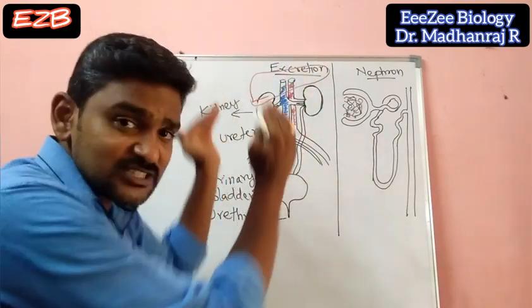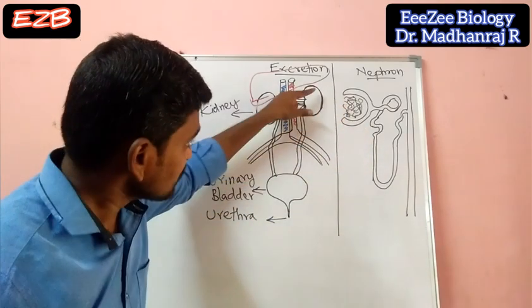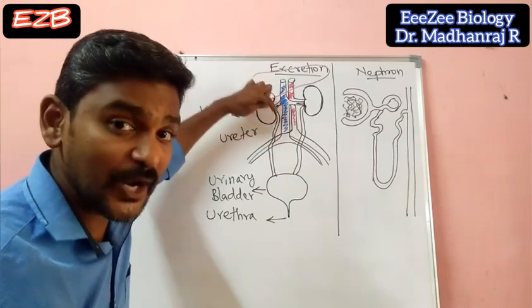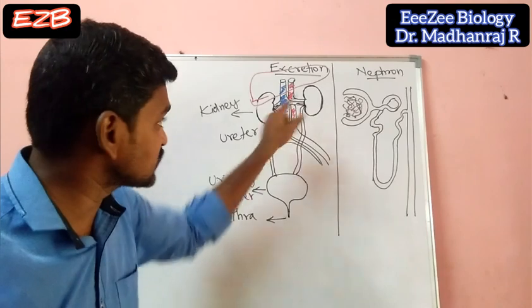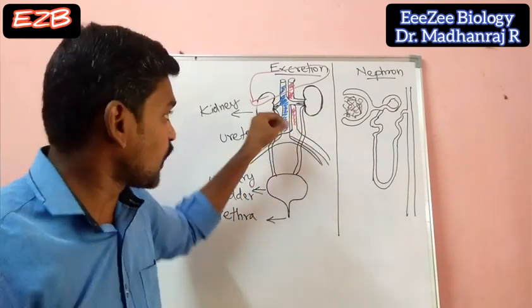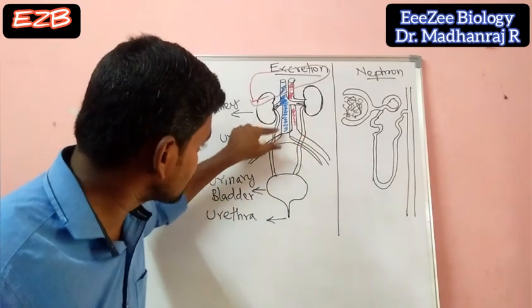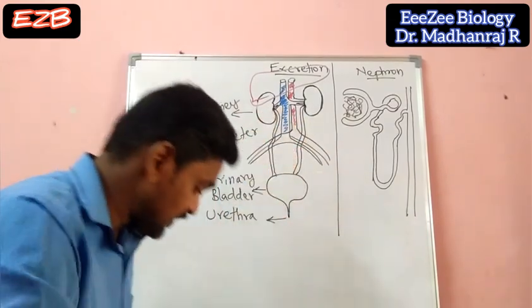Next, if you see the structure of the kidney, the outside will be convex and the inside will be concave. You can see here convex and concave. In the concave region only, these arteries and veins will be there. Arteries will be entering inside, veins will be coming outside. And the next thing, the ureter also comes from this concave region only. So this is what is happening there.